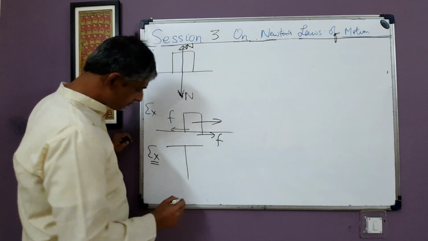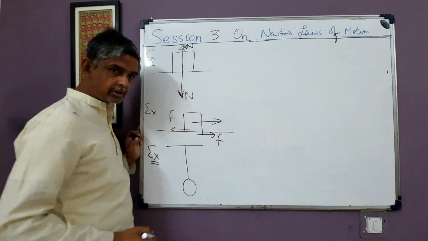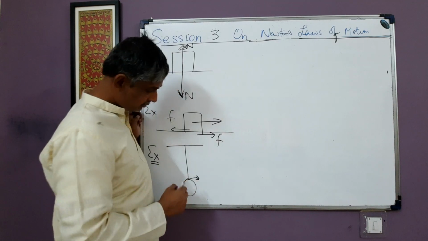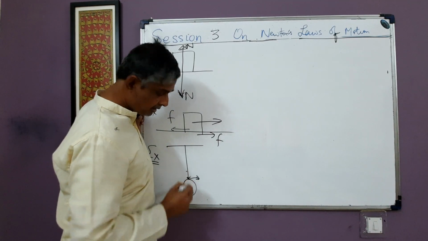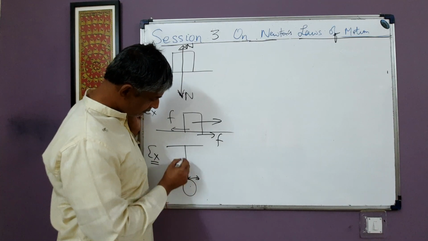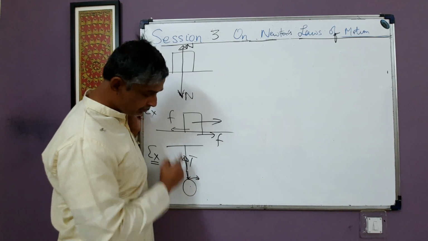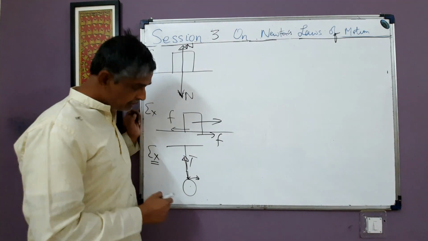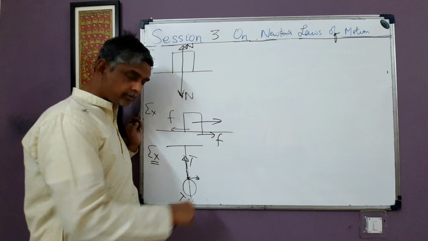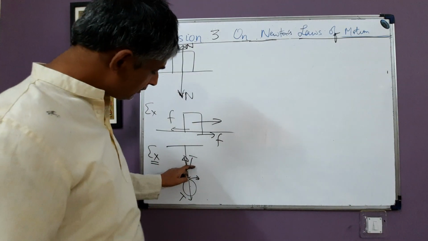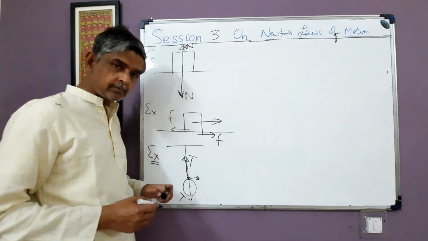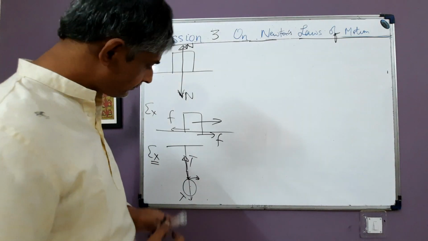Suppose there is a string, and a block is hanging from the string. This is the point where the block and the string are attached. This string exerts a tension force T on the block in the upward direction. And by Newton's third law, this block exerts an equal and opposite force T in the downward direction. This is an example. These are the pair of interaction forces between the block and the string. All right, fine.